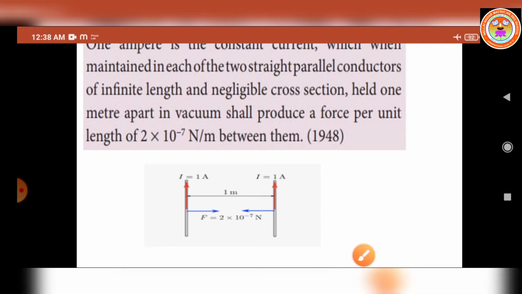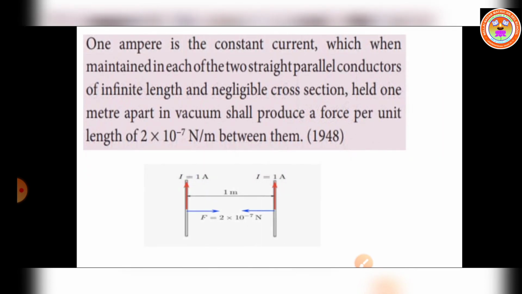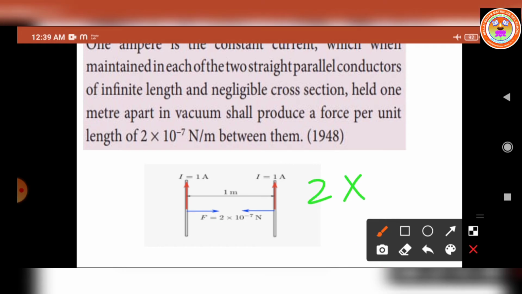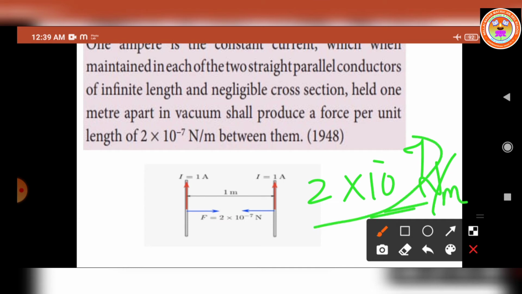So we have to consider a constant current which, when maintained in each of two straight parallel conductors of infinite length and negligible cross-sectional area, held 1 meter apart in vacuum, produces a force of 2 into 10 power minus 7 Newton per meter between them.